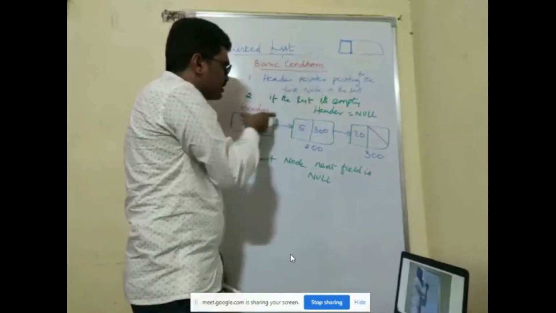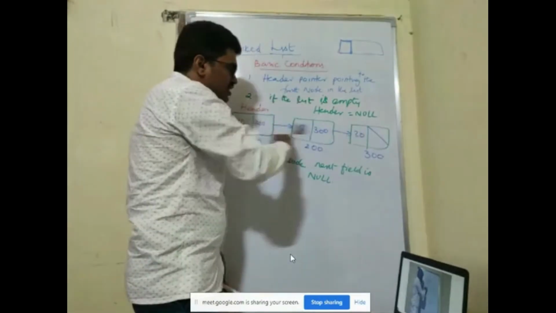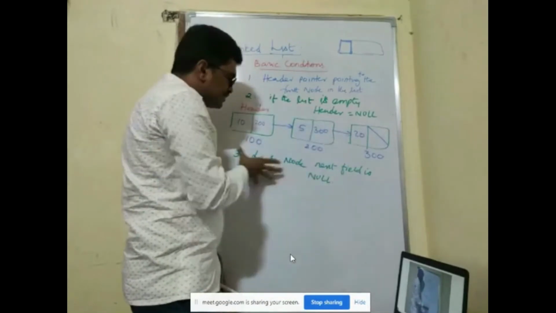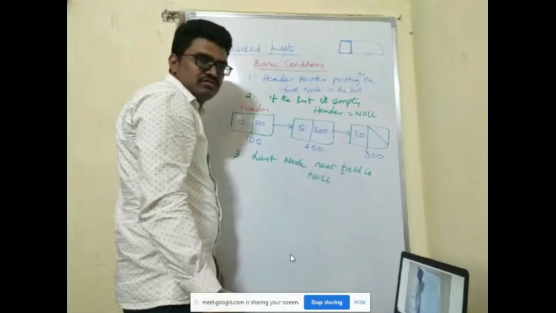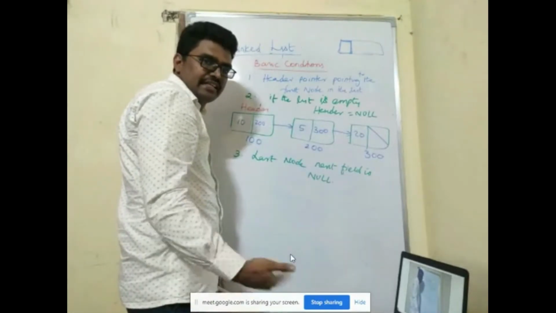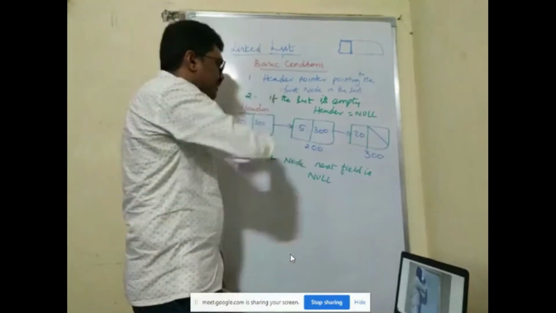Header should always point to the first node in the list. If the list is empty, header is equal to null. The last node's next field will be equal to null, indicating that it is the last node in the list. So these are the three basic conditions.